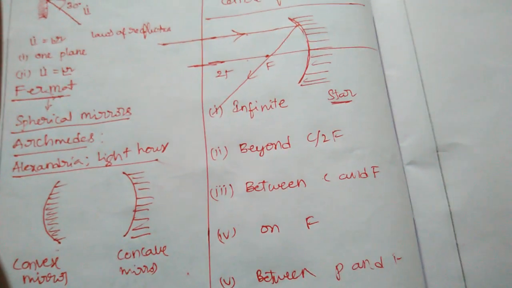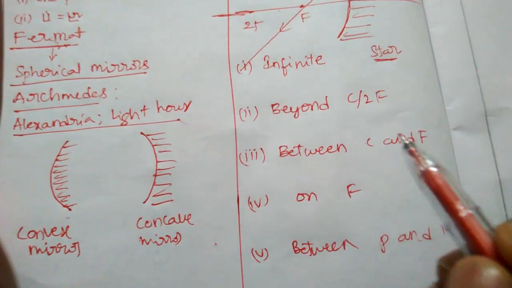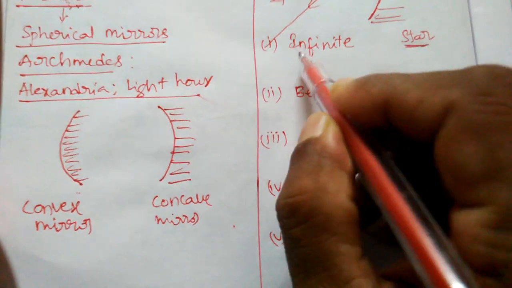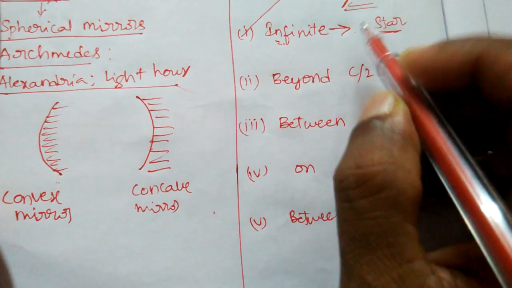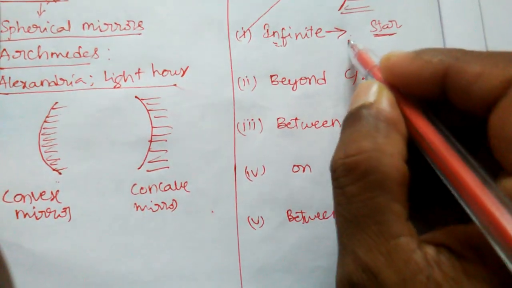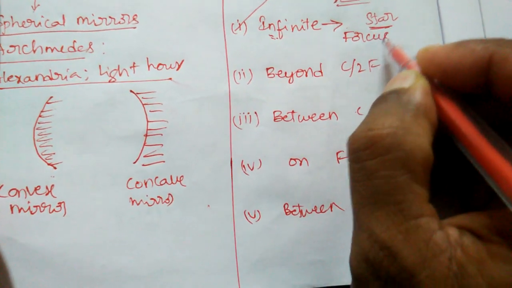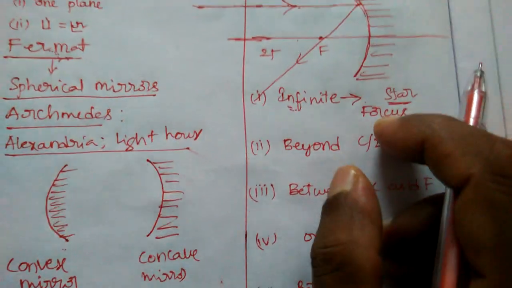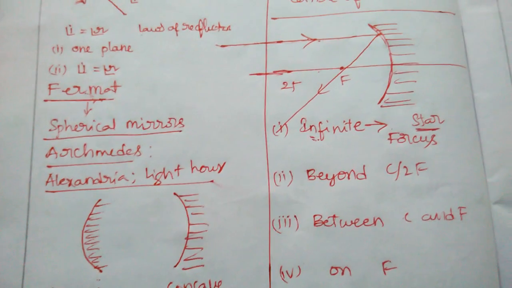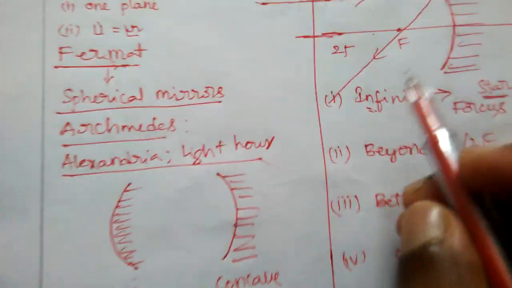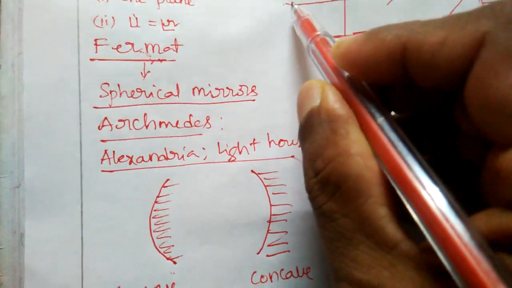The retina is the focus of your eye. Similarly here also, the object placed at infinite distance should form the image at the focus. Please remember that one, and make a map in your mind. So it is at infinite distance.